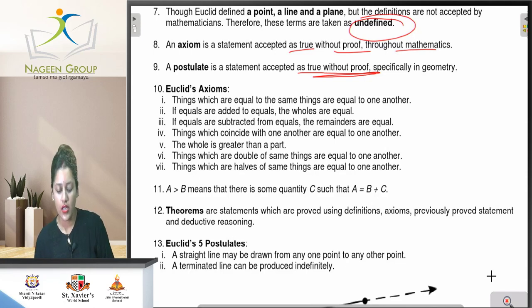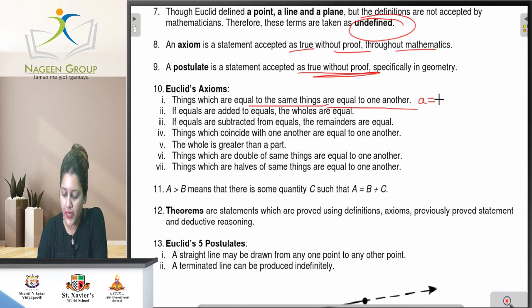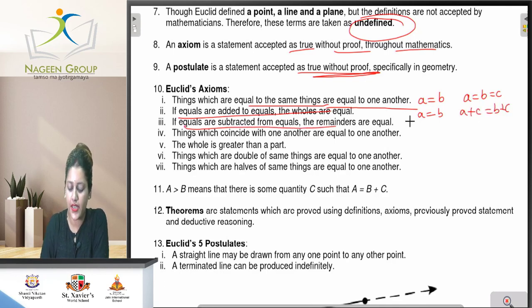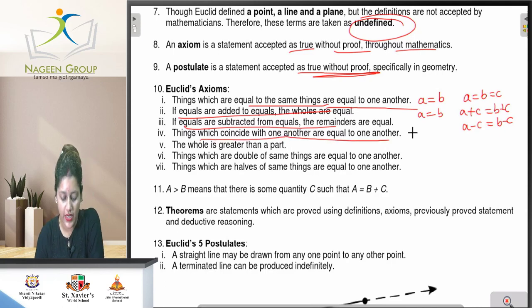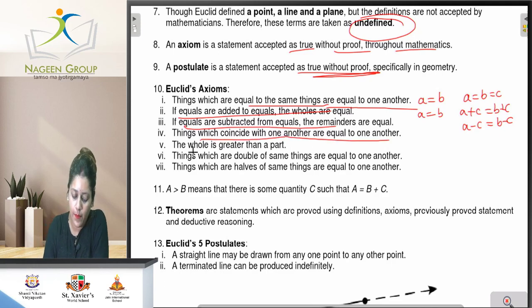Euclid's axioms: things which are equal to the same thing are equal to one another. Means if A equals B, and B equals C, then A equals C. If equals are added to equals, the wholes are equal. Means if A equals B, then A plus C equals B plus C. If equals are subtracted from equals, the remainders are equal. Means A minus C equals B minus C. Things which coincide with one another are equal to one another. The whole is greater than the part.